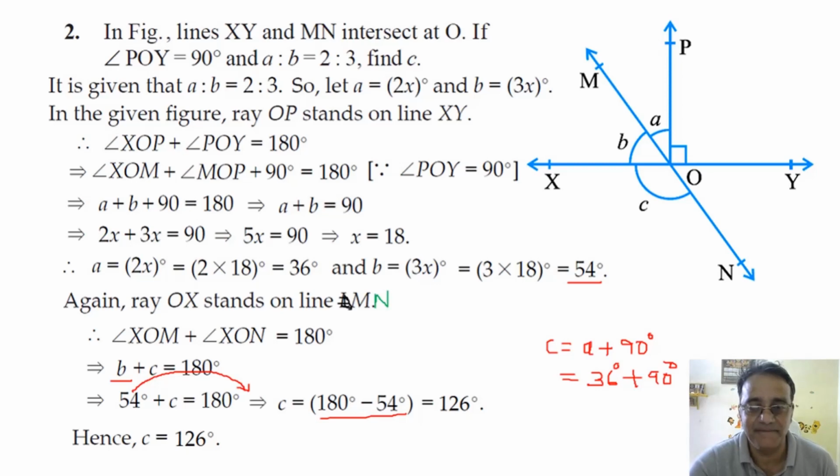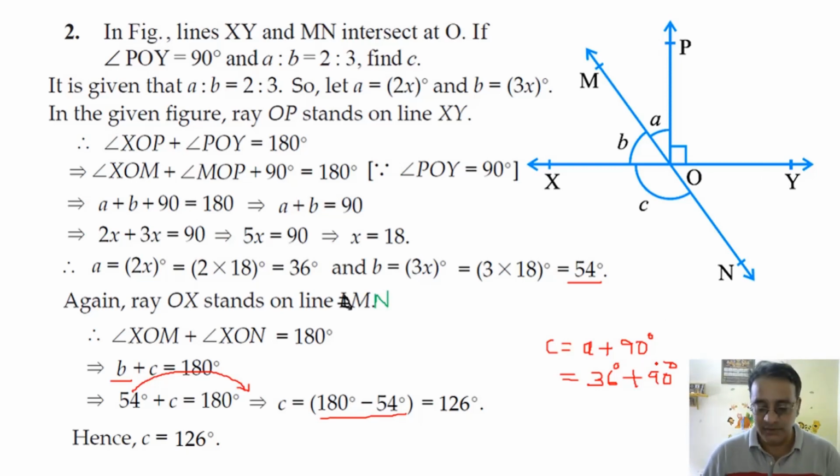सेकंड और फर्स्ट? सेकंड वन, लेकिन इतना ही स्टेप नहीं है. First of all you have to write angle XON is equals to angle MOY, vertically opposite angle. Then angle XON is equals to angle POM plus POY. उसके बाद लिखना है C is equals to A plus 90. ठीक है, दोनों में उतना ही काम है.